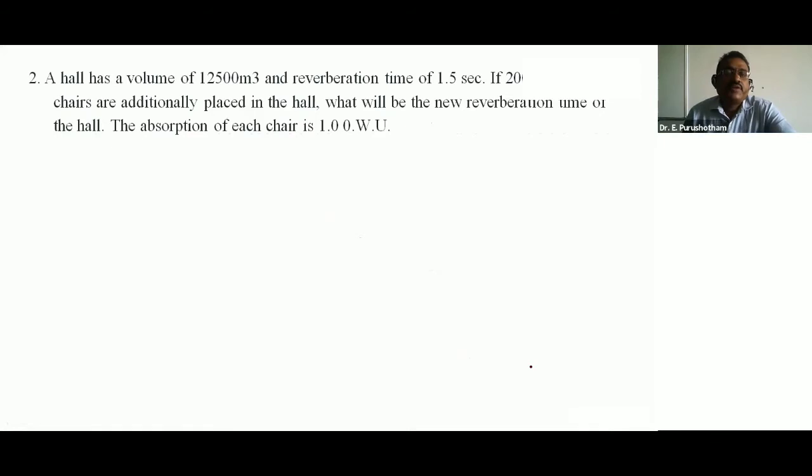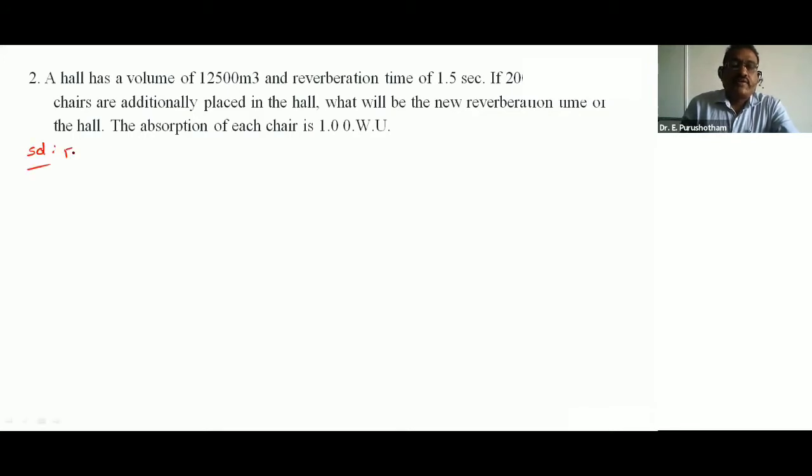You observe here, a hall has a volume of 12,500 meter cube and reverberation time of 1.5 seconds. If 200 cushioned chairs are additionally placed in the hall, what will be the new reverberation time of the hall? The absorption of each chair is 1 OWU, open window unit.